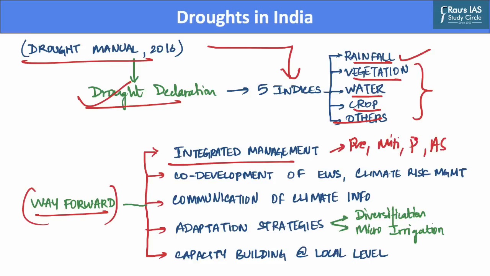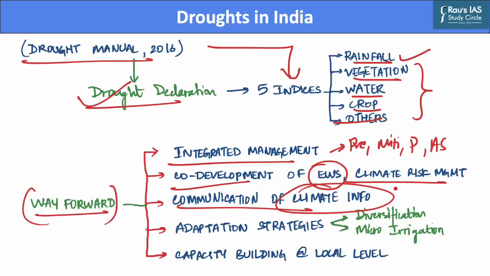Further, there is a need to adopt an approach of co-development, which should include development of early drought warning systems as well as a climate risk management approach for tools and guidance. Further, the focus should be on proper communication of climate information. As proper communication of such information will help in timely declaration of droughts in the country.